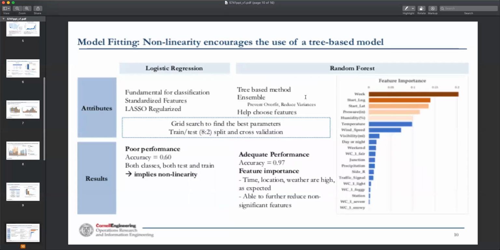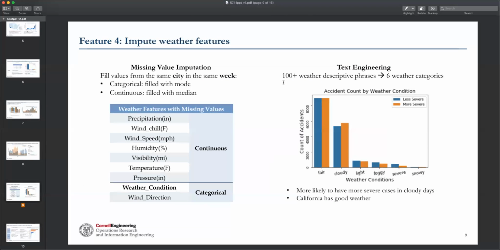And then we did some text engineering. One weather indicator in our data set is weather condition, which is a categorical variable with over 100 labels. So we applied text manipulation to sort the labels into 6 groups, and we noticed some patterns, like severe accidents are more likely to happen on cloudy days. And we can see from the charts that California has really good weather compared to Ithaca.